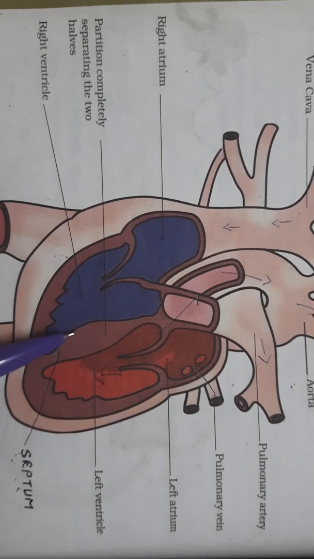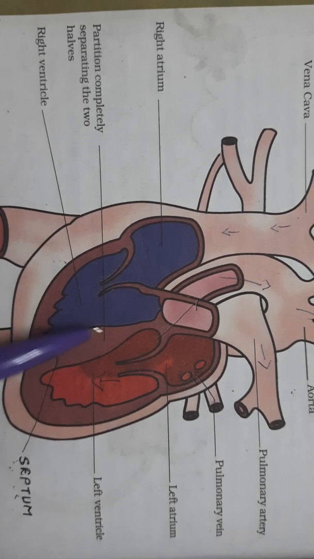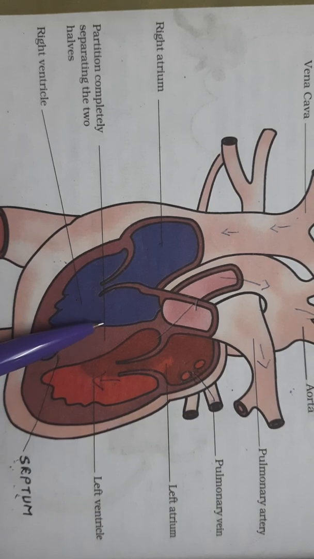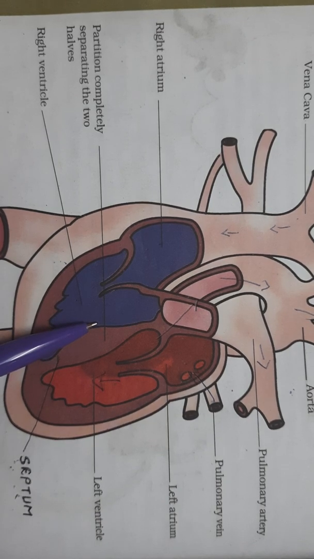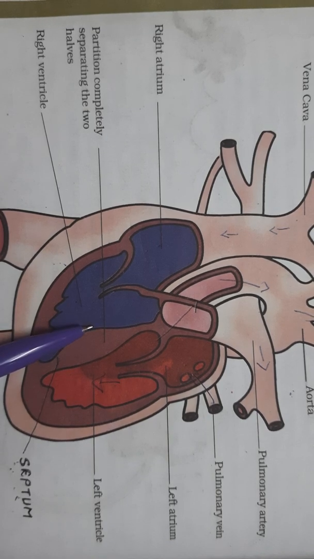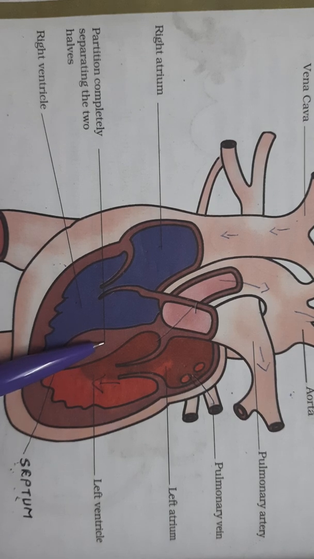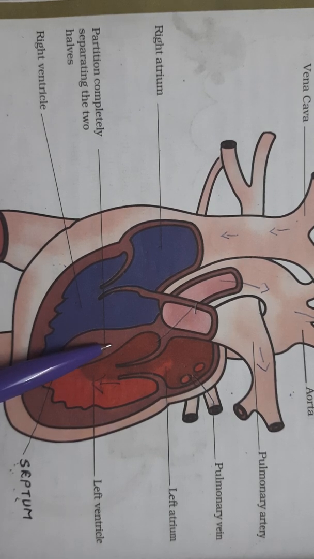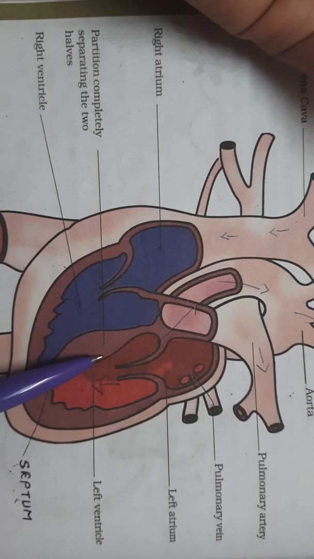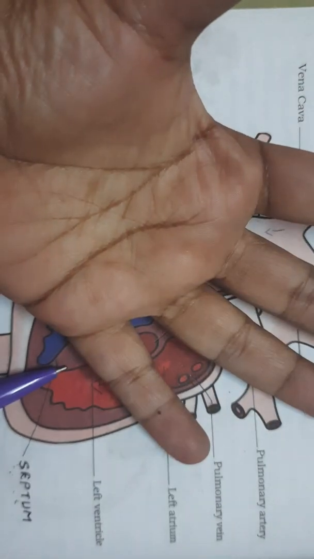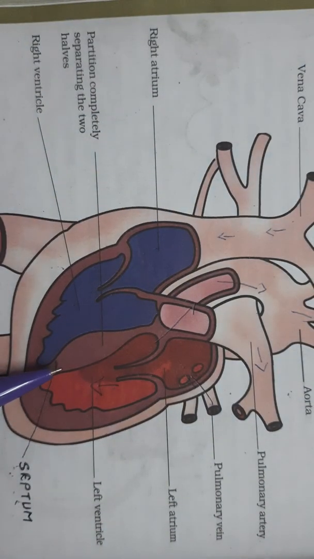The walls of these chambers are made up of muscles, and these muscles contract and relax rhythmically. This rhythmic contraction, followed by relaxation, constitutes a heartbeat. So one contraction and then relaxation, this is one heartbeat.